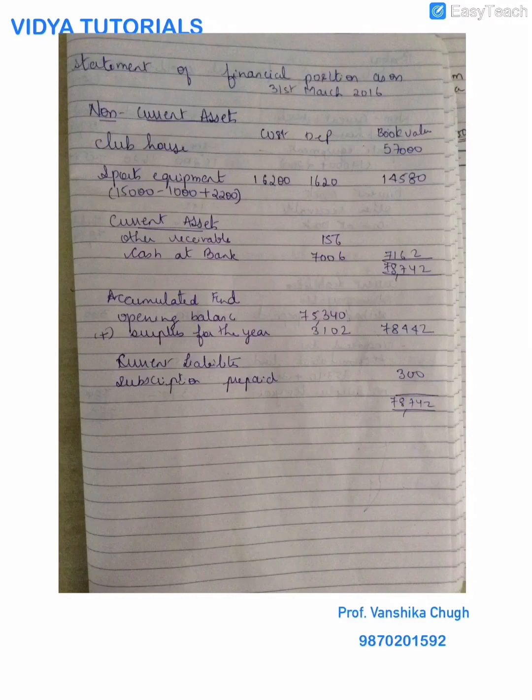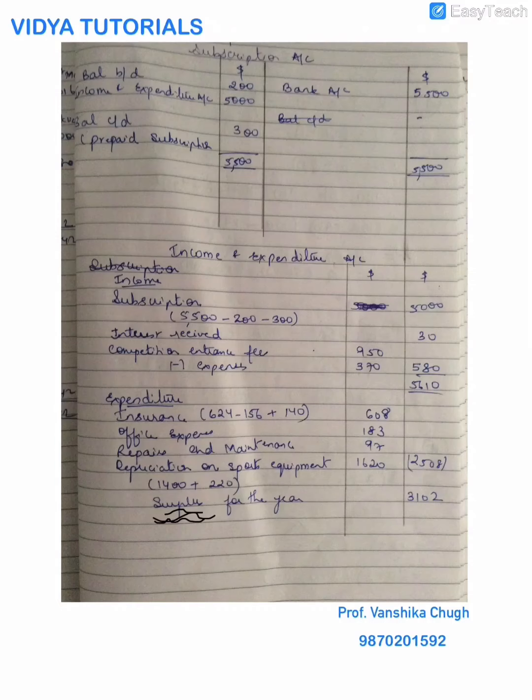So in all, your clubs and societies accounts consist of subscriptions, which have to be handled very carefully, as that is the main income. Then there is your income and expenditure account and your statement of financial position. There are certain sums where a club and a society might have a small shop where they must be dealing in some goods. For such sums, you have to prepare the trading section of the income statement, where only the shop related revenue and expenditures are recorded, and you will get the profit from the shop. That profit from the shop is recorded as an income in your income statement.